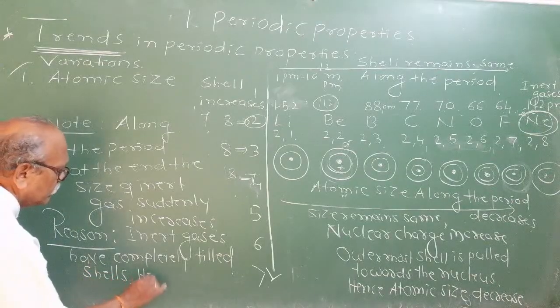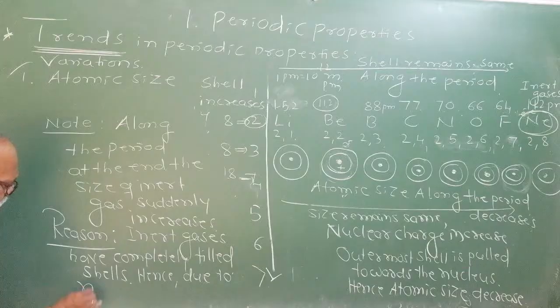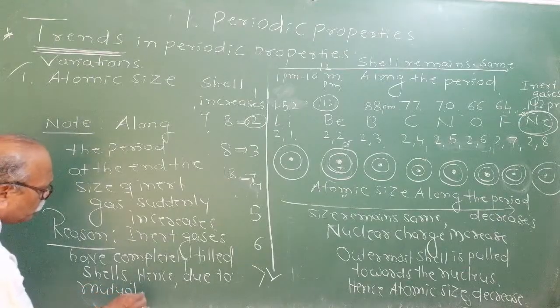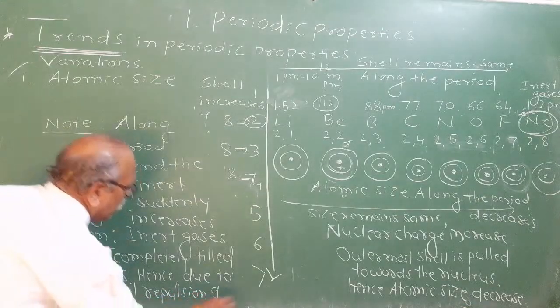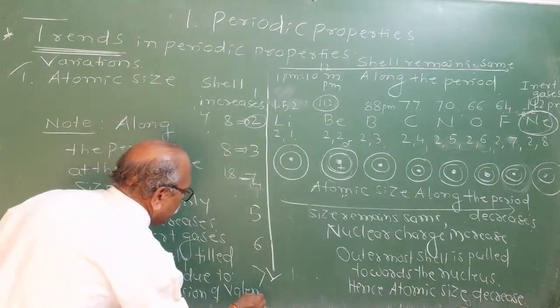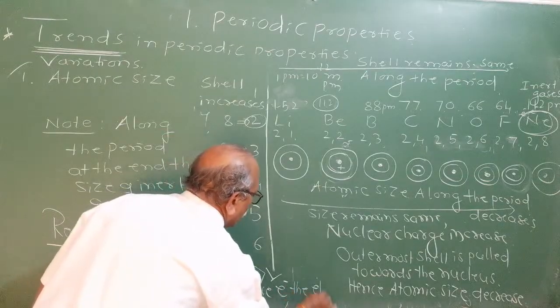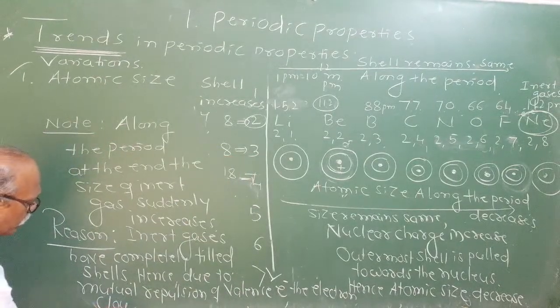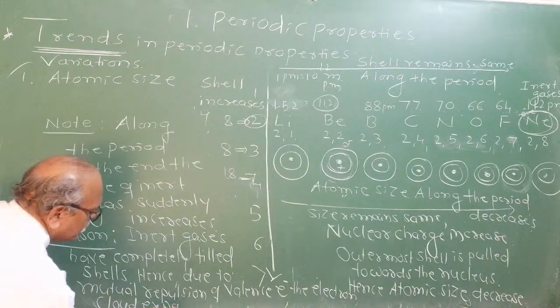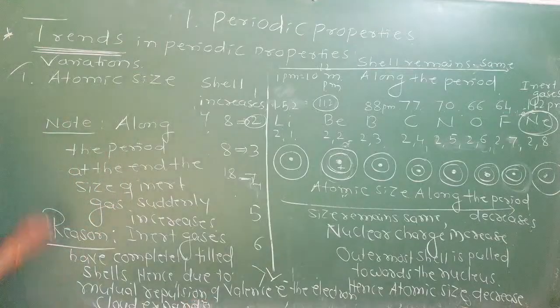Hence, due to mutual repulsion of valence electrons, remember, mutual repulsion of valence electrons, the electron cloud expands. We call it the electron cloud. Expands. Write this reason, it is a perfect reason. Hence, the size of the inert gases in the period will be highest.